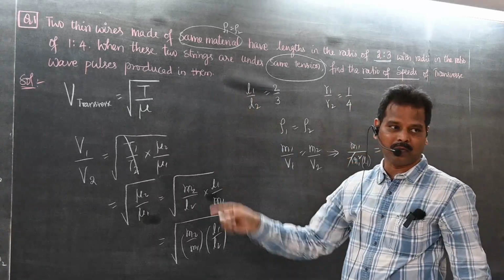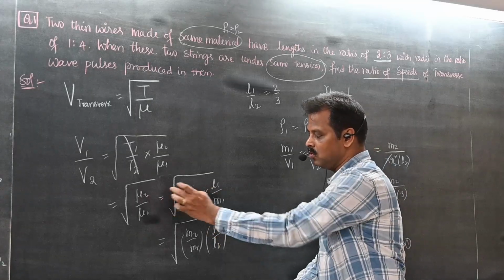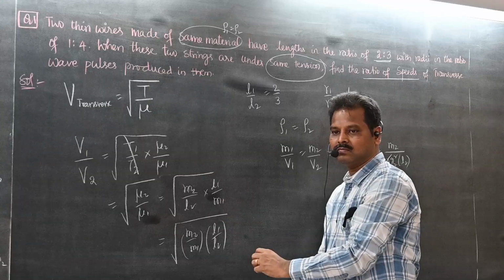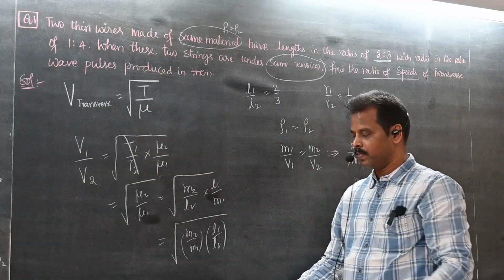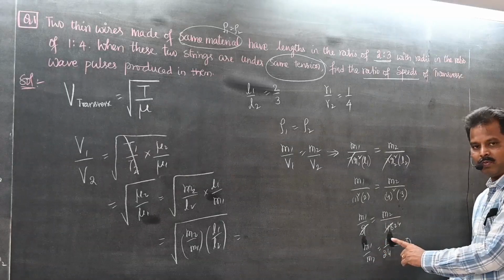While solving these two problems, take care while writing these. Some students write mu2 as m2, L2, mu1 as L2, m1. They are making a mistake here. Be careful. So what is m2 by m1? Here I got m1 by m2 as 1 by 24.